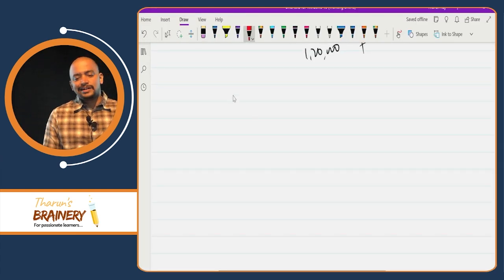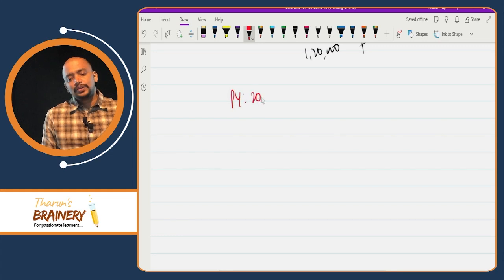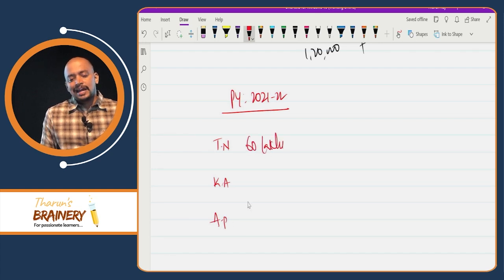For example, see this question. During the previous year 2021-22, I was having business in Tamil Nadu, Karnataka and Andhra Pradesh. In Tamil Nadu 60 lakhs, in Karnataka 30 lakhs and in Andhra Pradesh 40 lakhs.